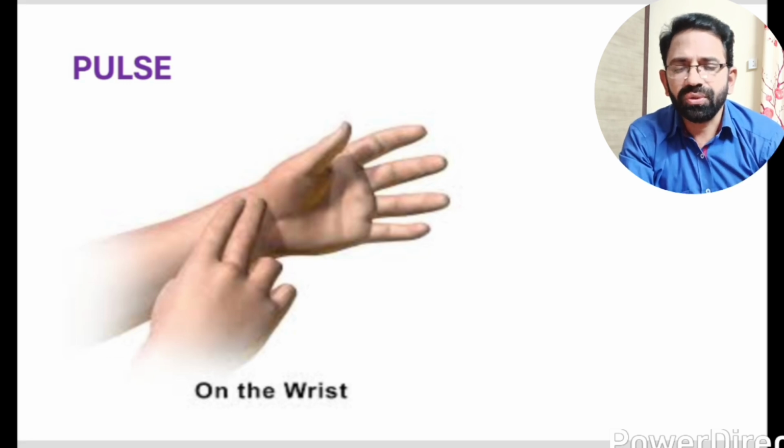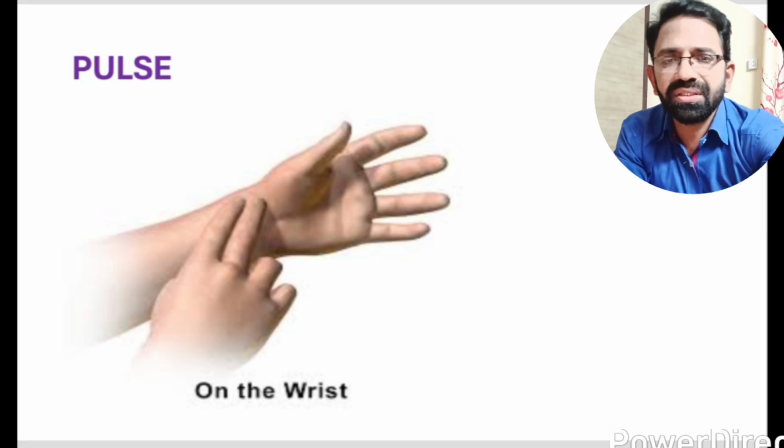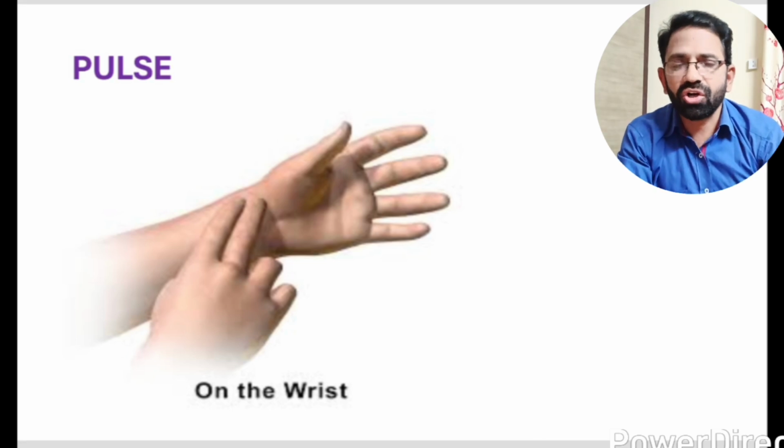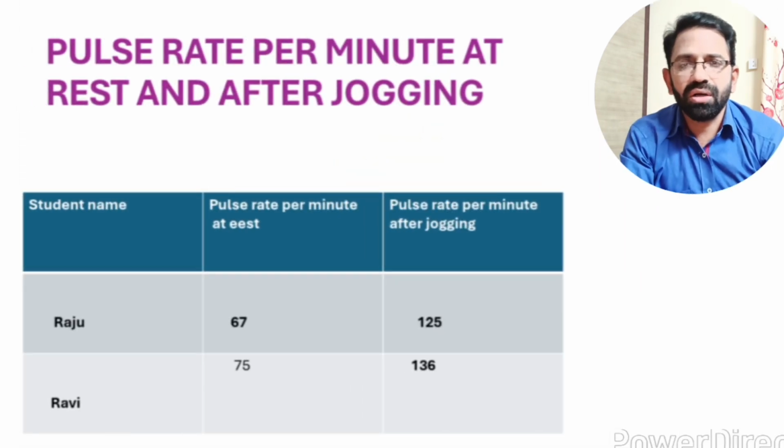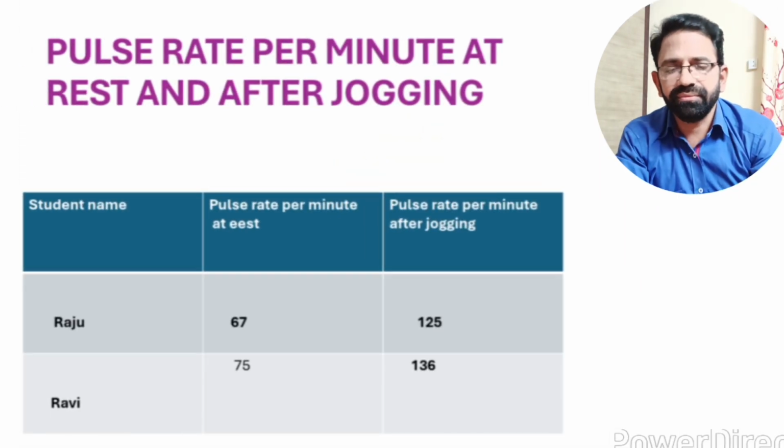These rhythmic movements which we observe are called a pulse. If we count these rhythmic movements in one minute, it is called the pulse rate per minute.